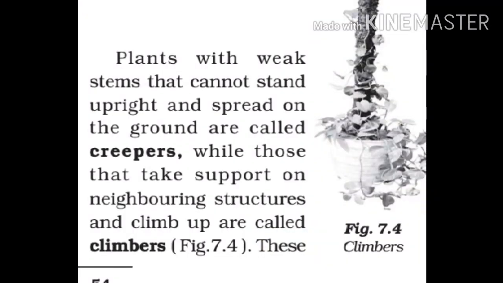Plants with weak stems that cannot stand upright and spread on the ground are called creepers, while those that take support on neighboring structures and climb up are called climbers. Watermelon, pumpkin are some examples for creepers. Pea, passion fruit, grapevine are some examples for climbers. Children, creepers normally produce heavy fruits. That's why it cannot climb through the support.